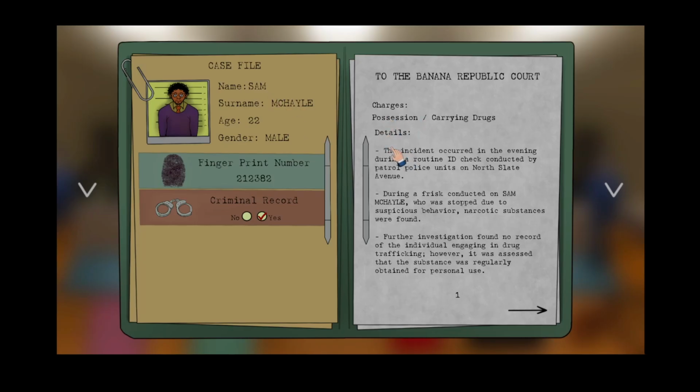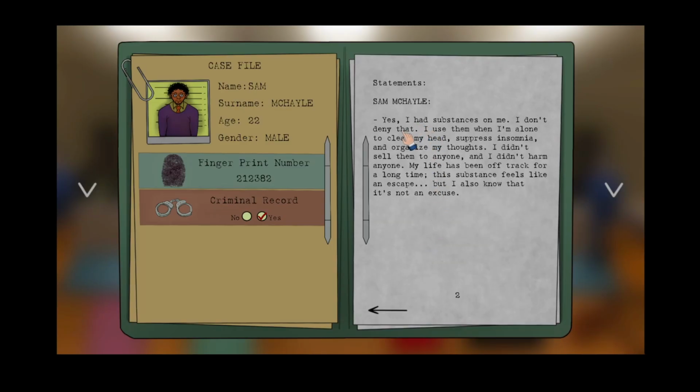Sam McHale. Charges possession carrying drugs. The incident occurred in the evening during a routine ID check conducted by patrol police units on North State Avenue. During a frisk conducted on Sam McHale, who was stopped due to suspicious behaviour, narcotic substances were found. Further investigation found no record of the individual engaging in drug trafficking. However, it was assessed that the substance was regularly obtained for personal use.